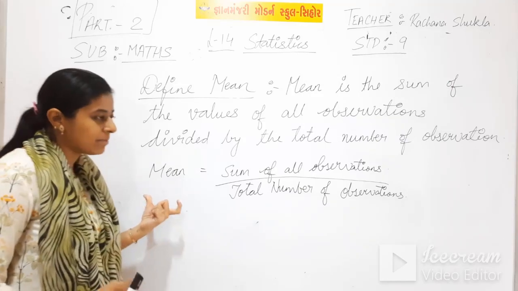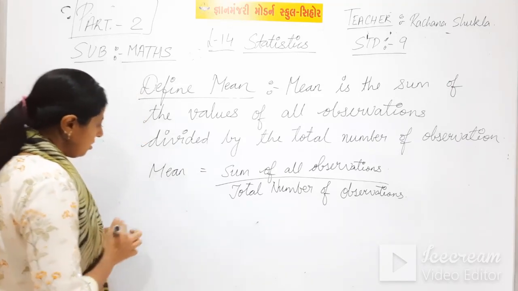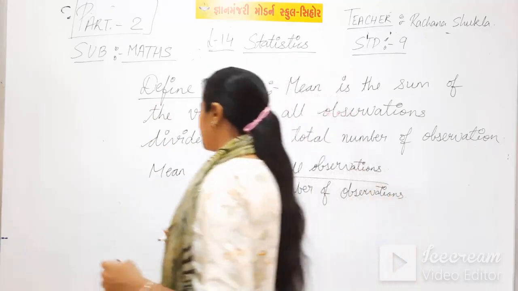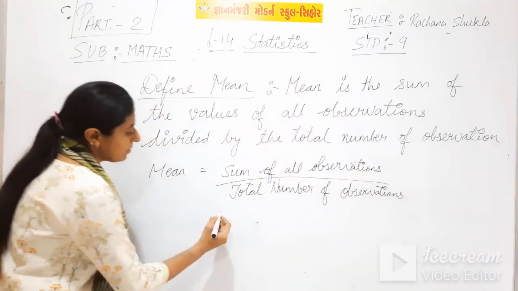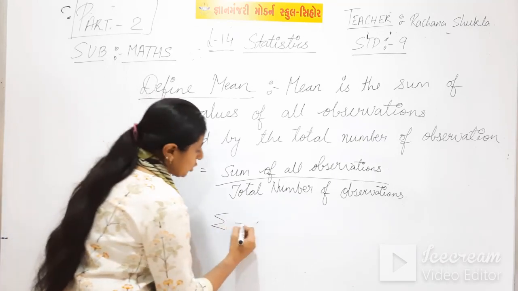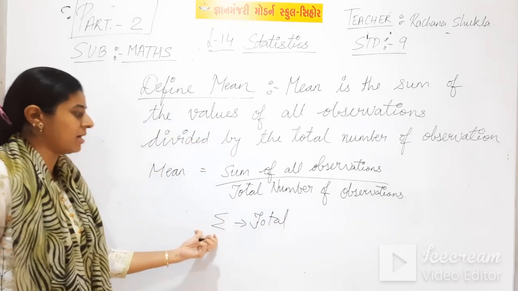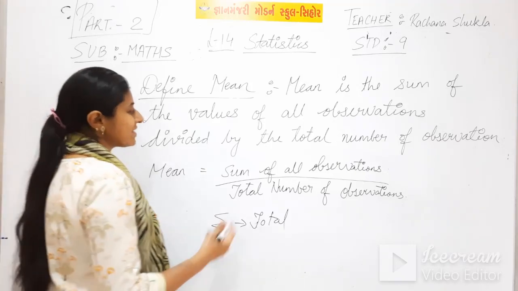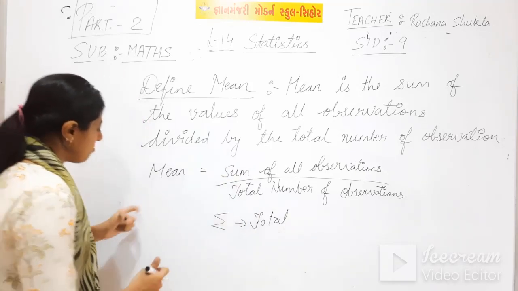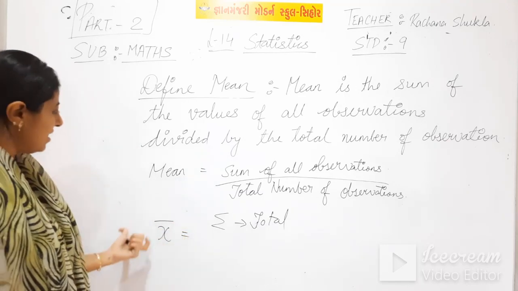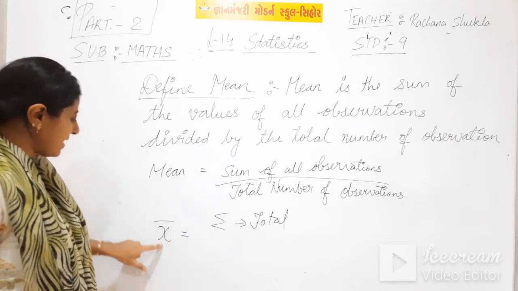Now you can write mean in a letter, that is the Greek letter sigma. What is the meaning of sigma? Sigma means total or the summation. Mean can be represented as x bar.